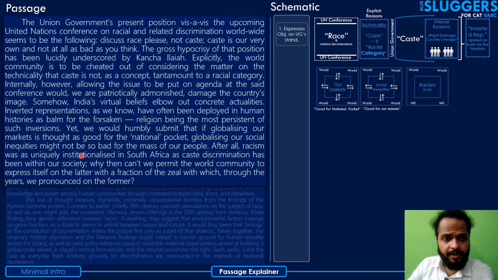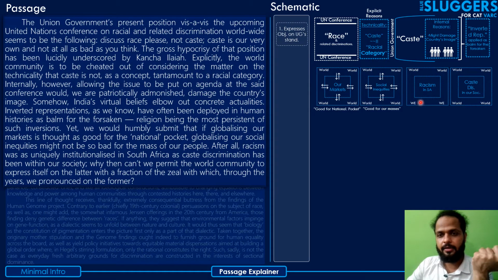After all, racism was as uniquely institutionalized in South Africa as caste discrimination has been within our society. So he says that if the point is that caste is something very specific and very different from all the other kinds of discrimination all over the world, well, even racism was quite institutionalized and very specific and quite different in South Africa, as caste discrimination seems to be different in our society.